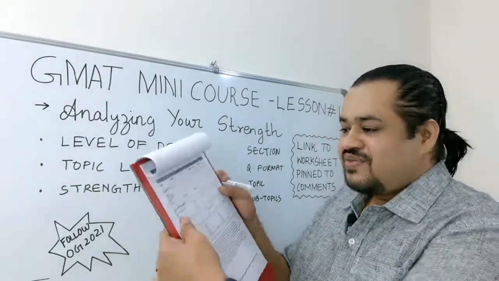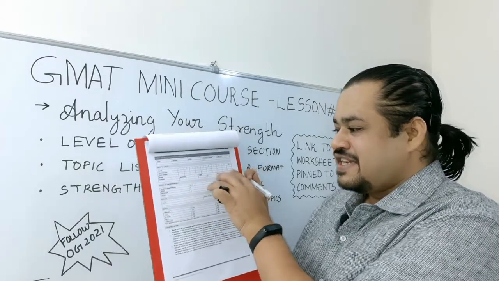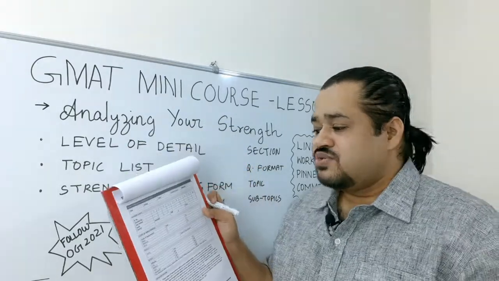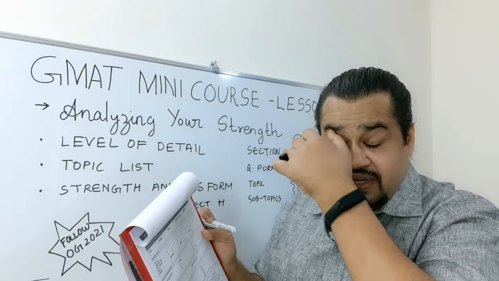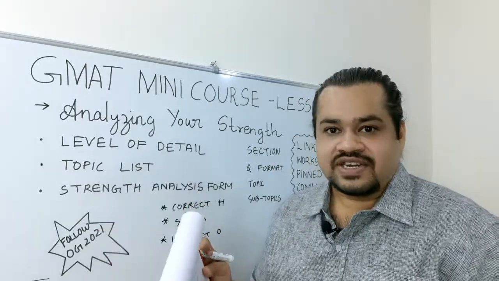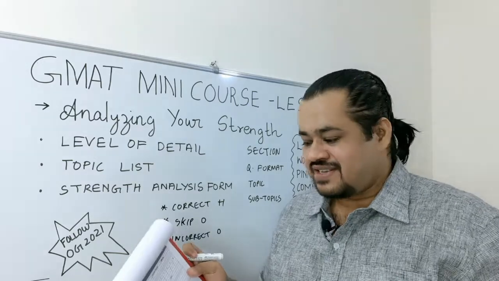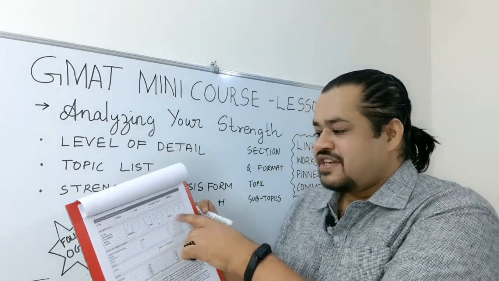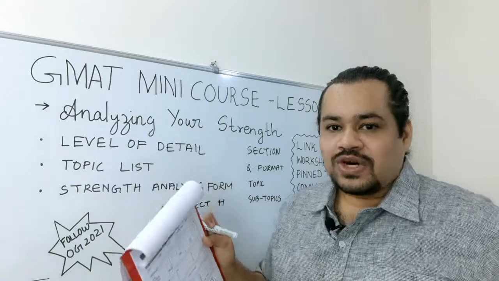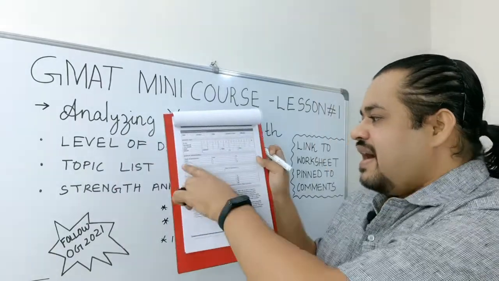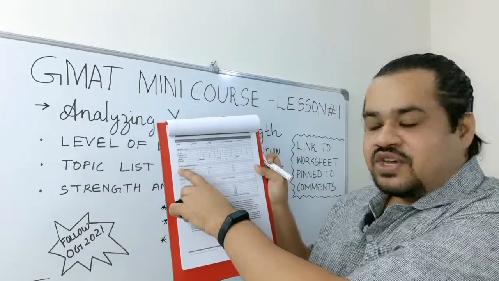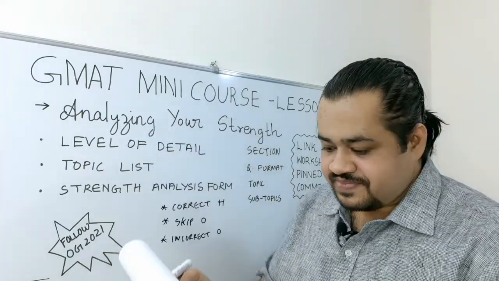Write the score for each of these questions in the next section provided. Then what you do is you just tally up how many correct responses and how many incorrect responses. Count the number of questions that you skipped also as an incorrect response, and then write your total score. Once you write your total score, I've given a table here which says scope of improvement.